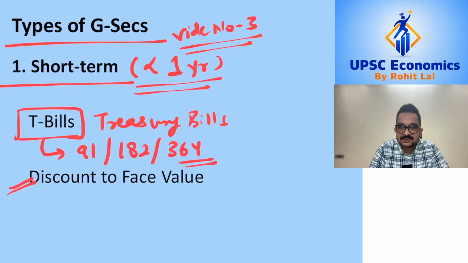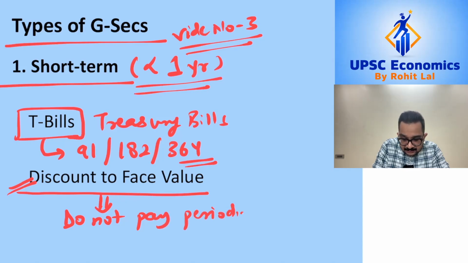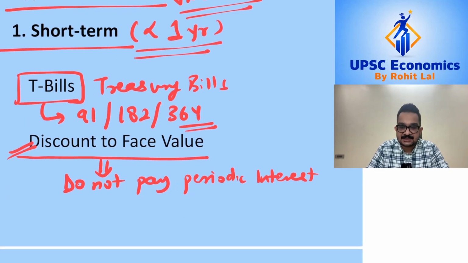The second feature which is important for today's discussion is that Treasury bills are issued at a discount to face value. That is, Treasury bills are a type of government securities which do not pay periodic interest. So what happens is that an investor purchases these securities at a discount and he gets the full value on maturity.